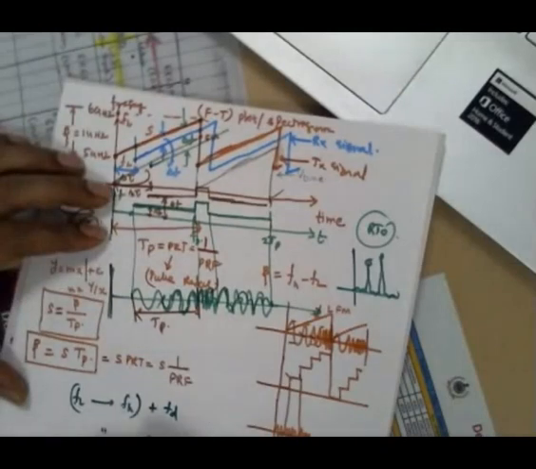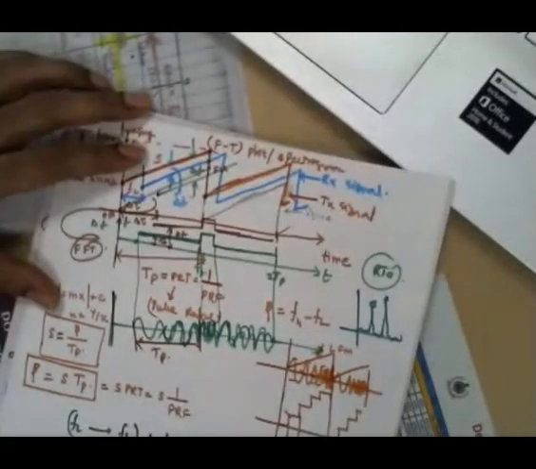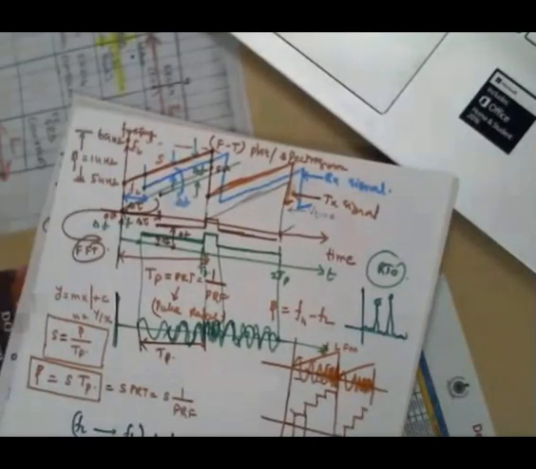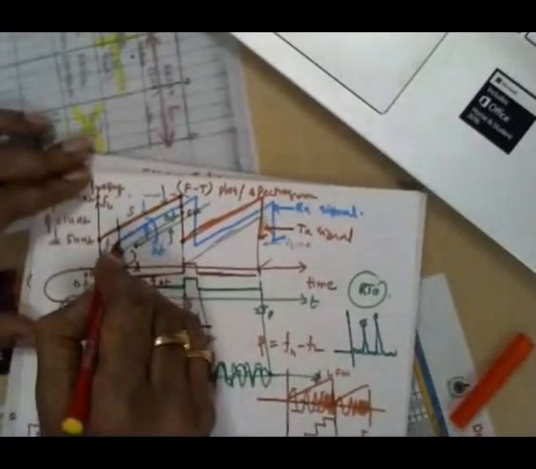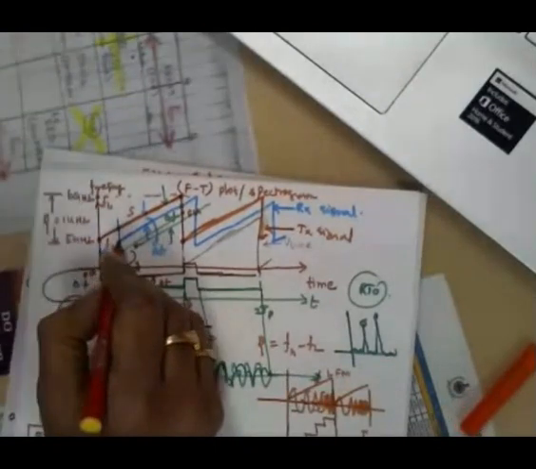So FL is shifted by the Doppler, and FH is also shifted by the Doppler. Therefore, if the target is a moving target, traveling at a certain speed, then FL will be shifted by a certain high frequency, so it will jump over somewhere here.